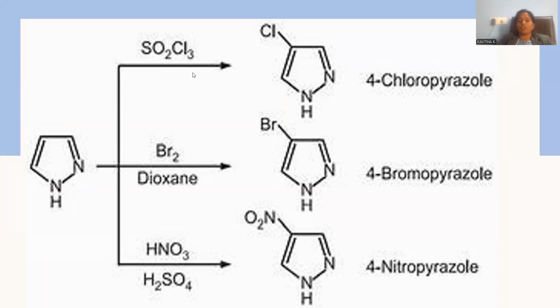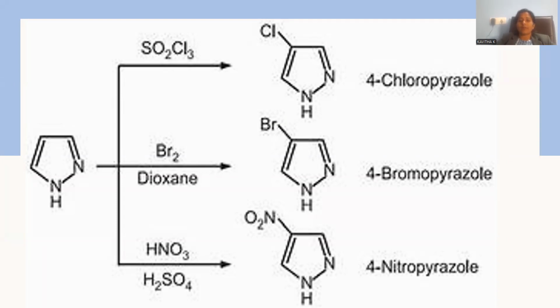Whenever pyrazole is treated with SO2Cl2, it is the chlorinating agent, a kind of thionyl chloride derivative. Whenever chlorination is performed, position number 4 is more susceptible. The fourth position is chlorinated, giving rise to 4-chloropyrazole as the final product. Bromination is also accomplished in the same manner in dioxane solvent, giving rise to 4-bromopyrazole. At position 4 only, electrophilic substitution will be accomplished.